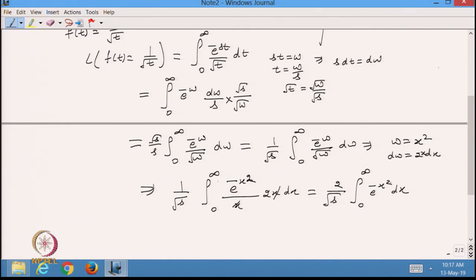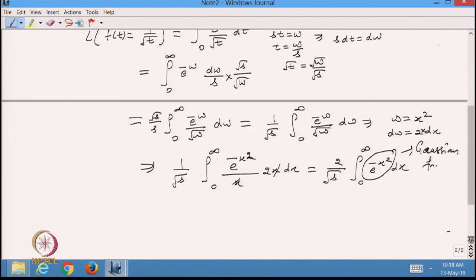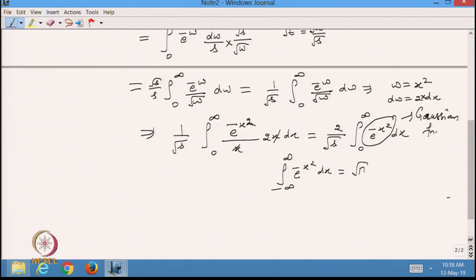And you know what this is? It is the Gaussian function. I know that if I take the integration from minus infinity to infinity e raised to power minus x square dx, then it is equal to under root pi. And this function is always a positive function, and it is also symmetric.